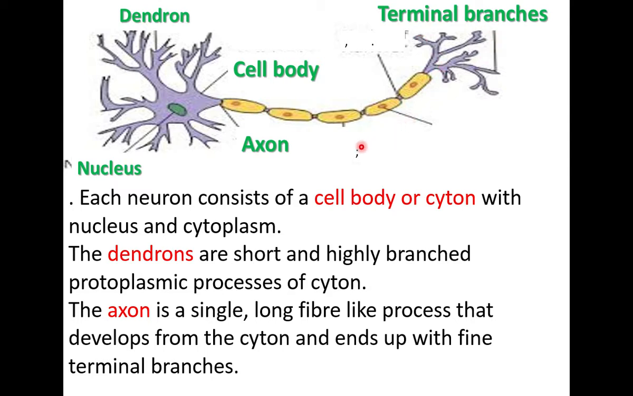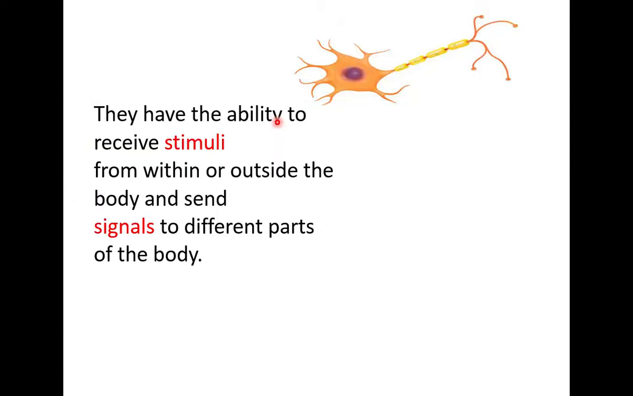What is the function of this nerve cell? It receives stimuli. The nerve cell receives stimuli like heat, pressure, sound, light. The nerve cells are connected with our sense organs, and the nerve cells carry signals to different parts of the body. From the eye to the brain, the signal is carried by nerve cells. From the ear to the brain, the signal is carried by nerve cells.